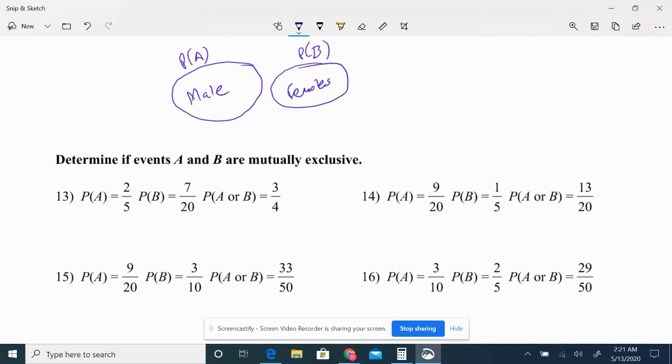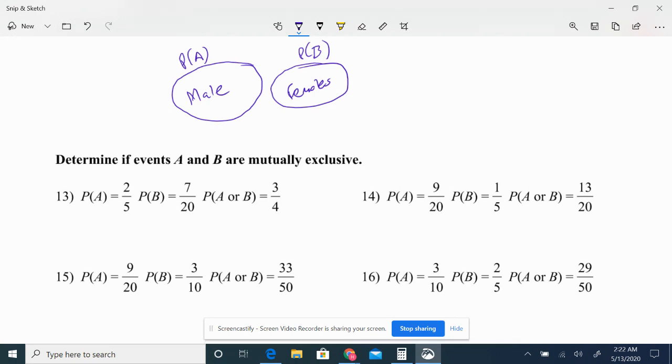But you cannot be in both groups. You're either one or the other. That's what we call mutually exclusive. That means that they don't have anything in common. Now, let's say I come over and say, well, what is not mutually exclusive? What is it when a person or something could be part of more than one group?